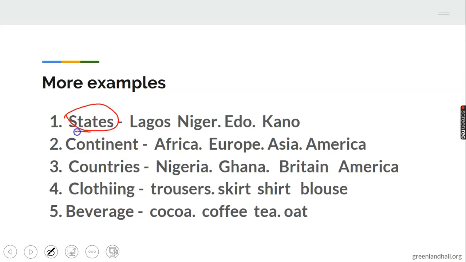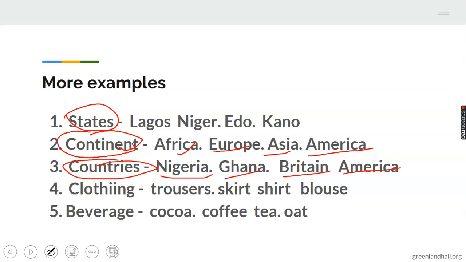Then we have continent also as a group name. What examples of continents can you give me? We have several continents. One is Africa, where we are in. We have Europe, we have Asia, and then we have America. Then look at these examples that I'm going to give here. Nigeria, Ghana, Britain, America. What is the group name for all these words I mentioned? They are all countries.